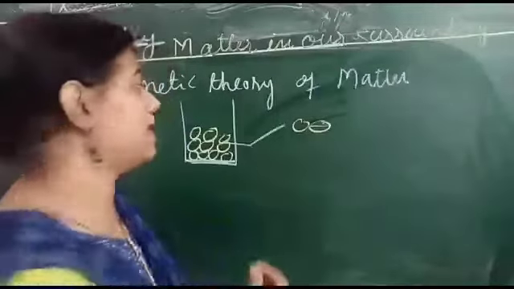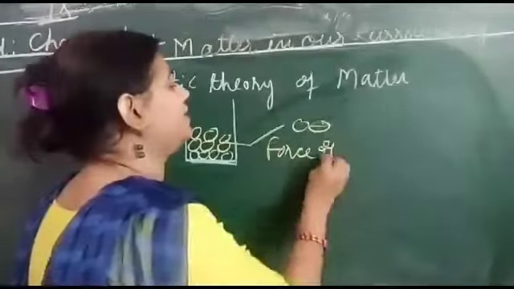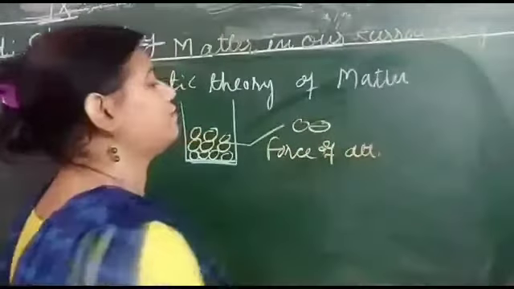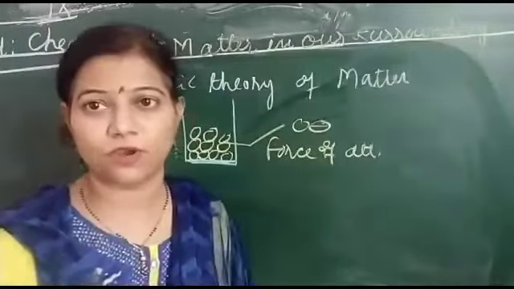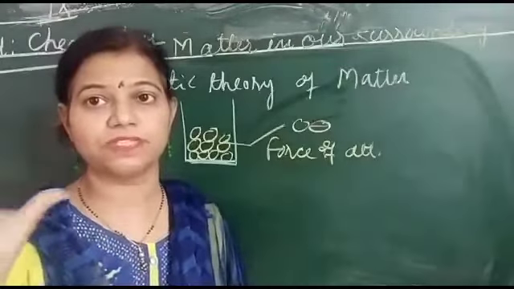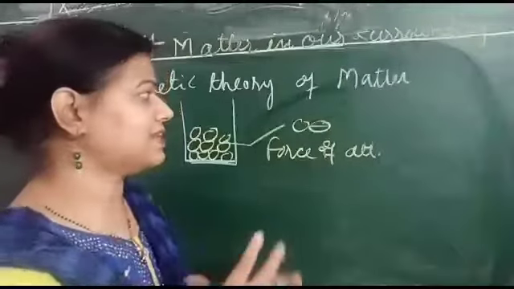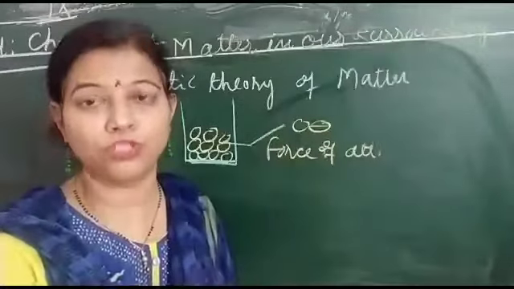It means they have a high force of attraction, whereas they have very little interatomic space. And when they have very little interatomic space, it means they have less space for movement, for motion.